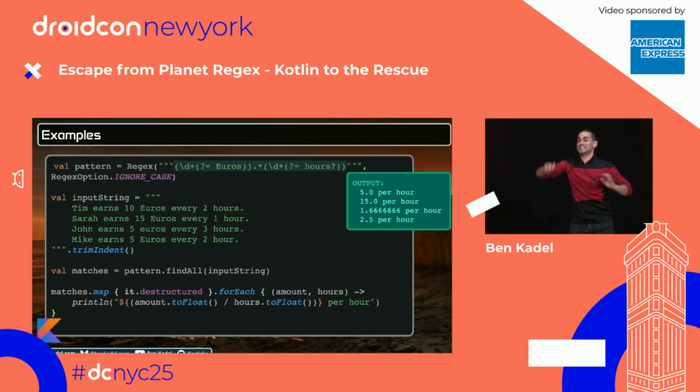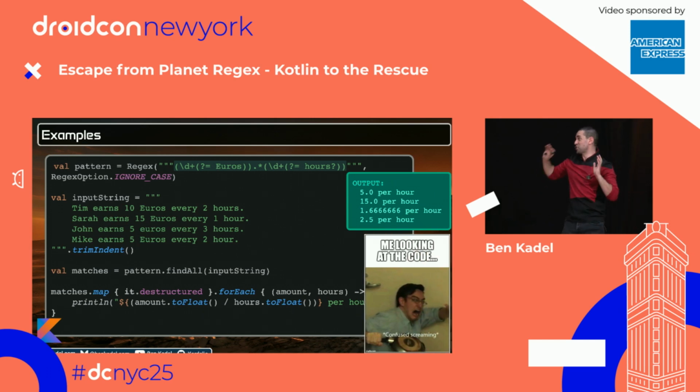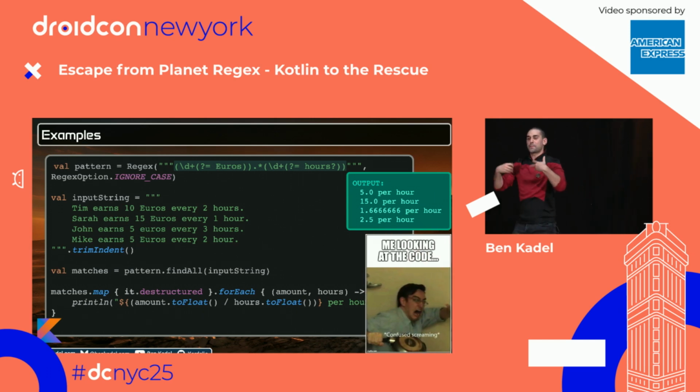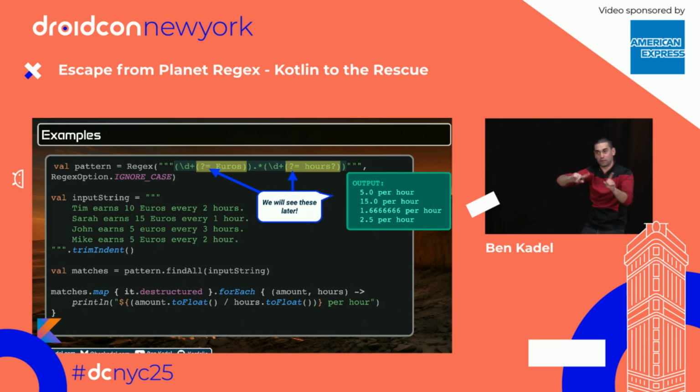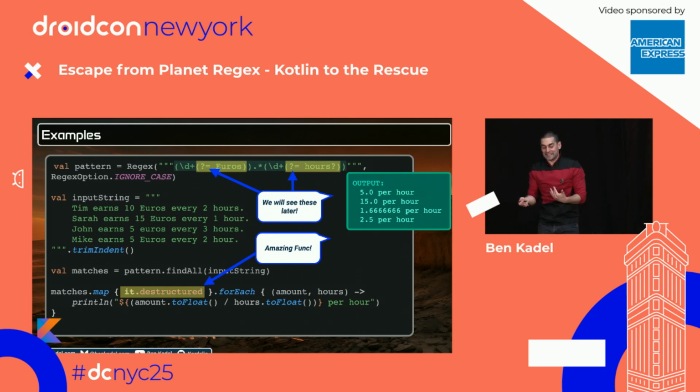Let's see an example. Here's some Kotlin and regex for the first time. And this is terrifying to look at, right? But break it down. The first line is our pattern. We're instantiating a Regex object. The next chunk is the text we're testing it against. I'm aware the bits in yellow we haven't touched yet. We will touch them in a second. This regex is basically 2 capture groups trying to find a number followed by euros and a number followed by hours. We're doing like a salary thing. Here, we're using the destructured parameter to give back amount and hours, the contents of capture group 1 and capture group 2, and then doing some math with it.